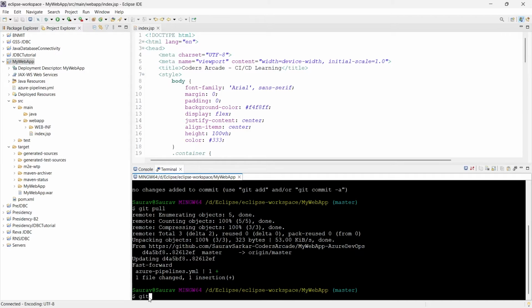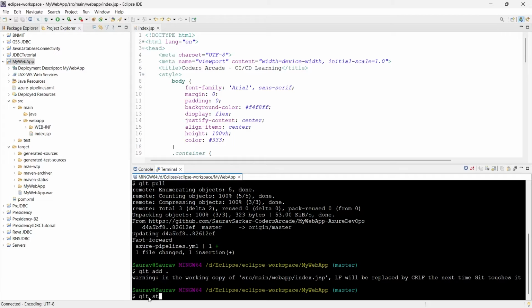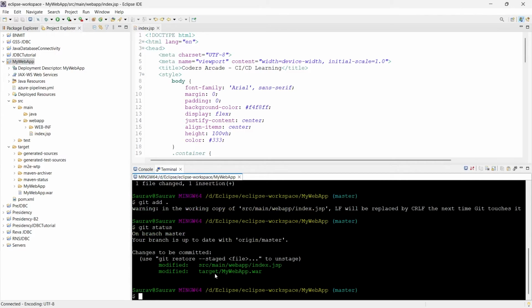Now I will just say git add dot, so git status. Now everything is fine. I'll just say git commit -m "modified webapp.war and index.jsp".